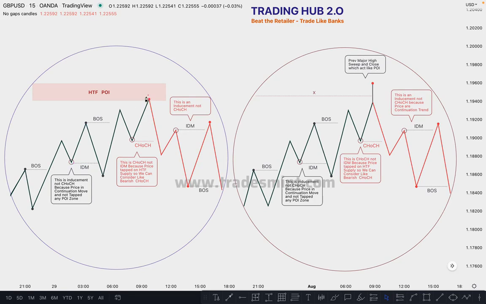So when the market taps on this supply zone, this is a higher time frame supply zone, and the first internal low is here, this is called a change of character. This is not inducement. Technically you can see the market is bullish right here, and you could say that, but this is actually inducement. But the market tapped on the higher time frame supply, that's why we are considering this a change of character, because selling probability is high compared to buying. Okay, so this is change of character.